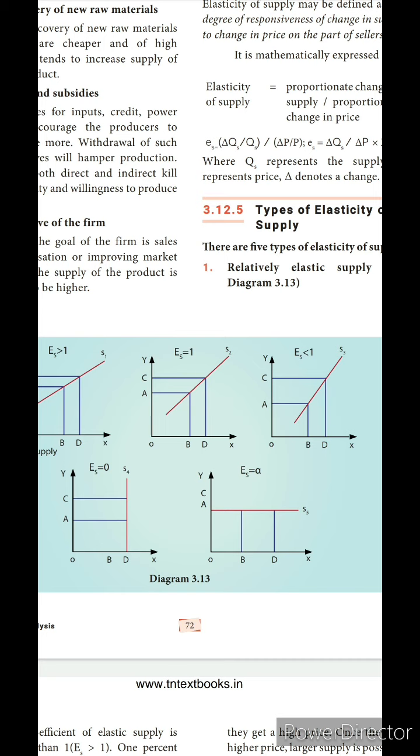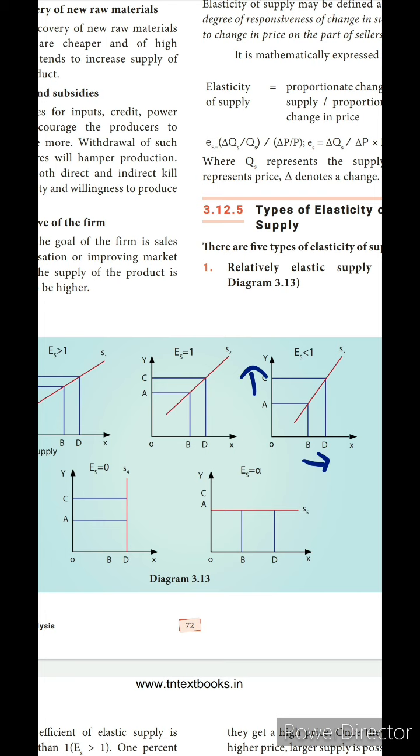Next, relatively inelastic supply. In the relatively inelastic supply, the ES is smaller than 1. How? From the graph itself we may say that A to C is more than 1%, isn't it? That means a more than 1% change in the price of the commodity will give only a less supply of the commodity. Okay, we are getting less supply only.